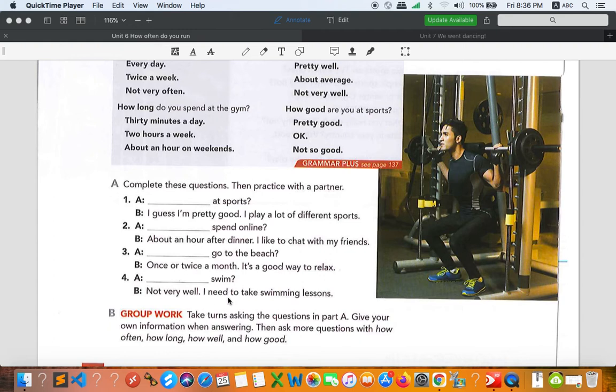Okay, and the last one, look at that, we have "well," right? So it is about how well. How well do you swim? And then, not very well, I need to take swimming lessons. Once again, how well do you swim? Let me go back to the answers. Number 1, how good are you at sports? Number 2, how long do you spend? Number 3, how often do you go? And number 4, how well do you swim? Hopefully you get the answers. If not, you can play the video once again to find out.